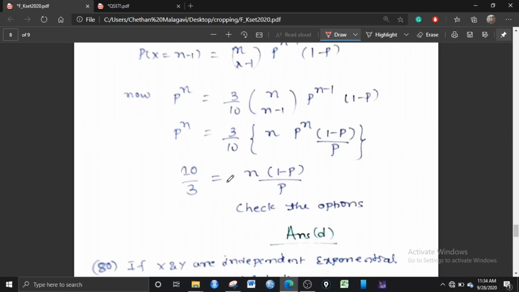This is 10 by 3 equals n into (1 minus p) by n, (1 minus p) by p. So substitute all the values given in the options. D will satisfy this. Okay, this is a trial and error method.